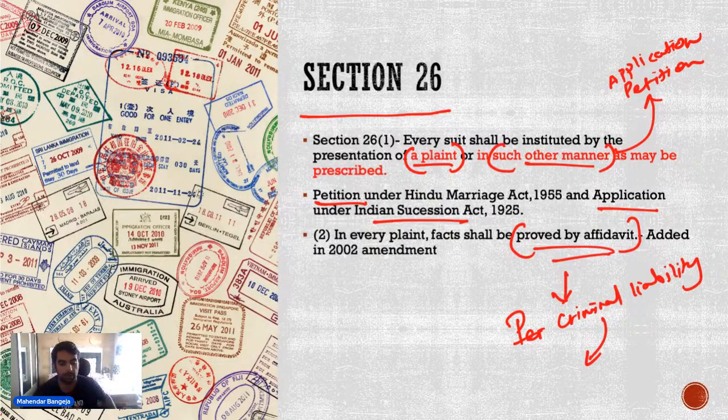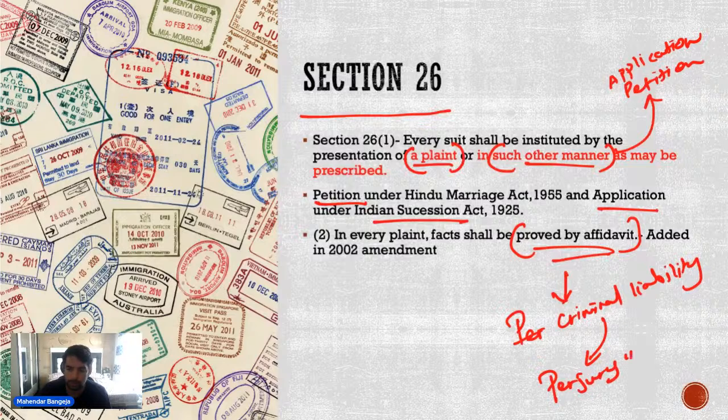बताइए, a person who lies on affidavit, कोई भी affidavit में झूठ बोलता है, what will he be held liable for? Correct. He'll be held liable for perjury. So basically that is the reason we have provided that it has to be proved by affidavit. So इसके लिए हर plaint को facts shall be proved by affidavit.